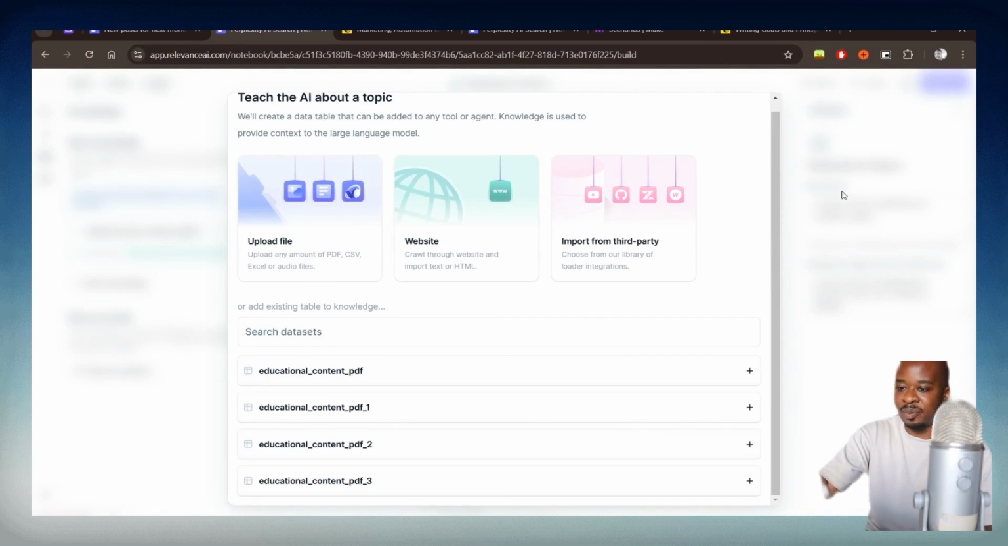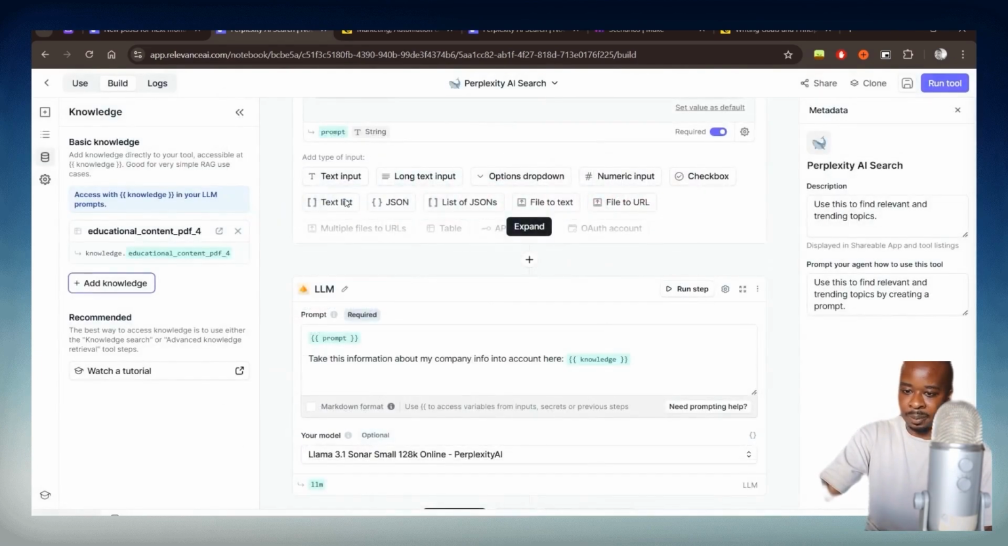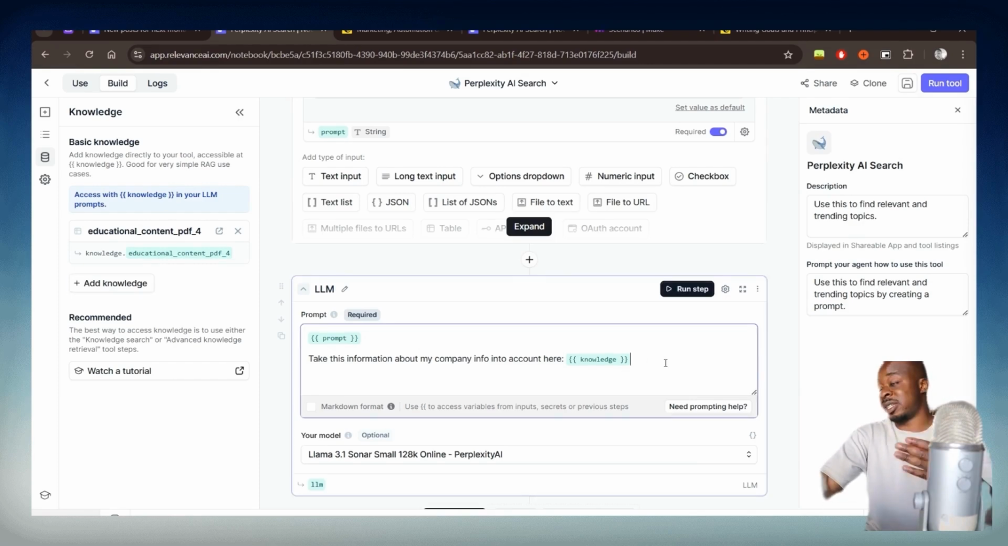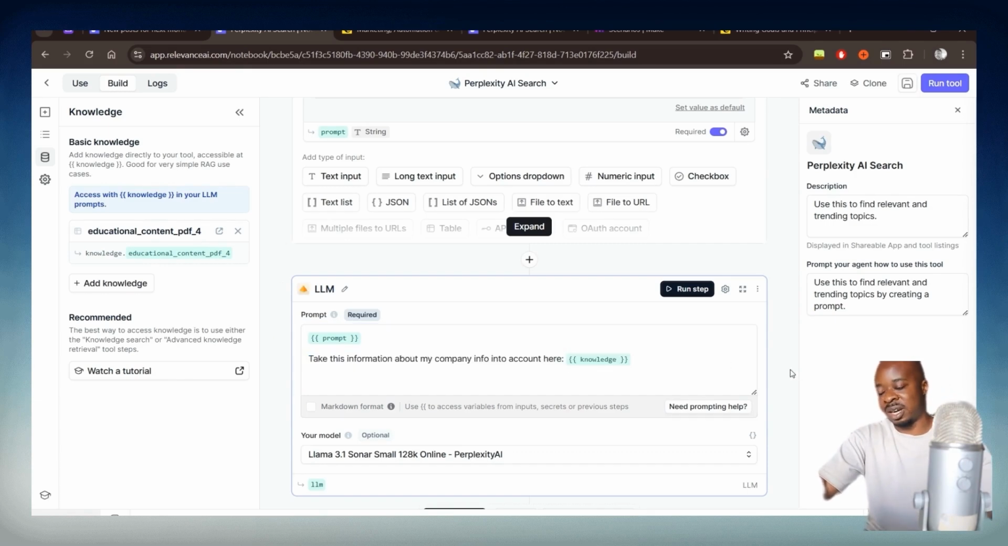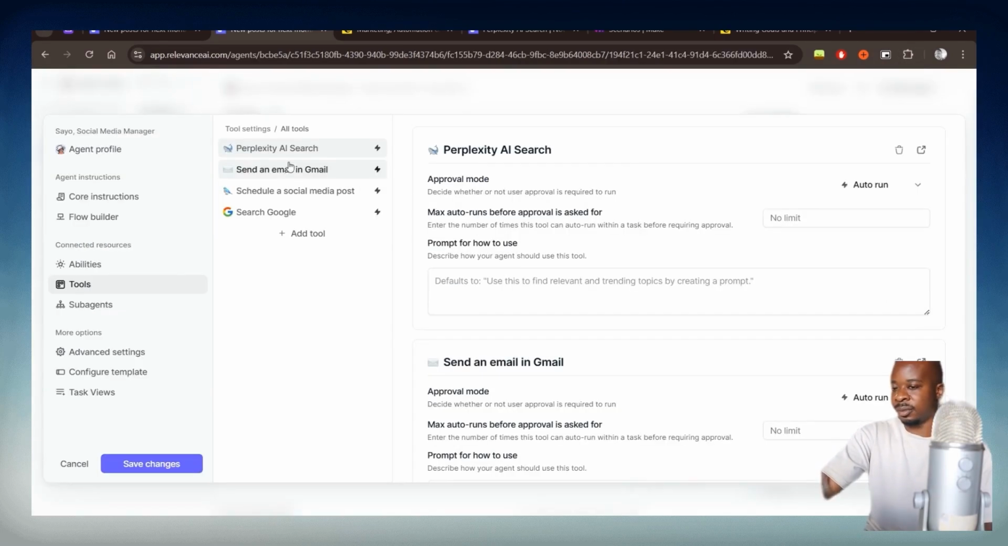It will take you less than a minute. Websites can sometimes take about 30 minutes, depending on the size of the site as well. And then once you've uploaded that, then it'll give you a message, and then you can reference that in a lot of your tools as well. So then I've just referenced it here. So within the prompt, you can see take this information about my company info into account here. And then it's obviously going to have some information about MailChimp and the brand guidelines, etc.